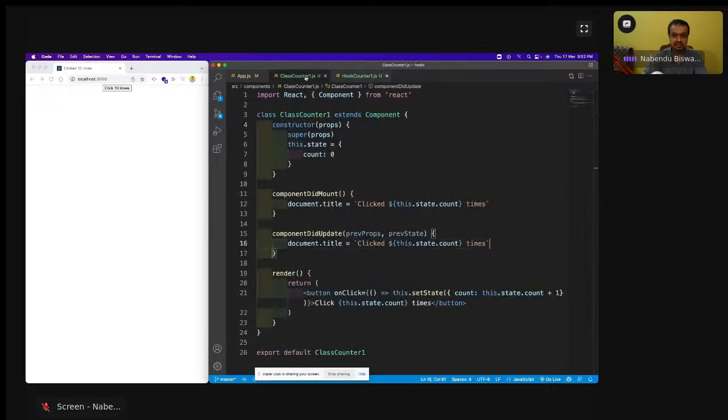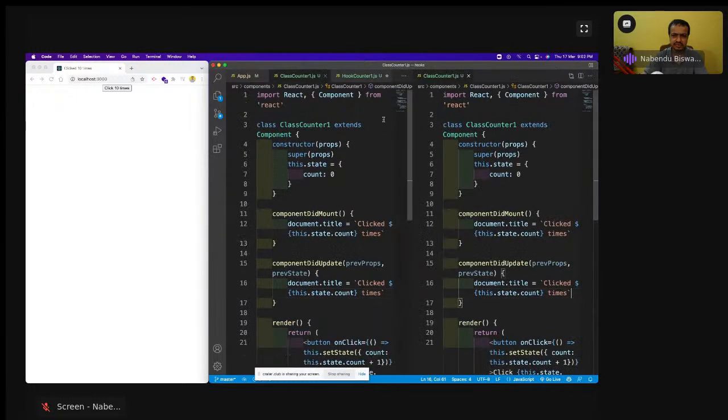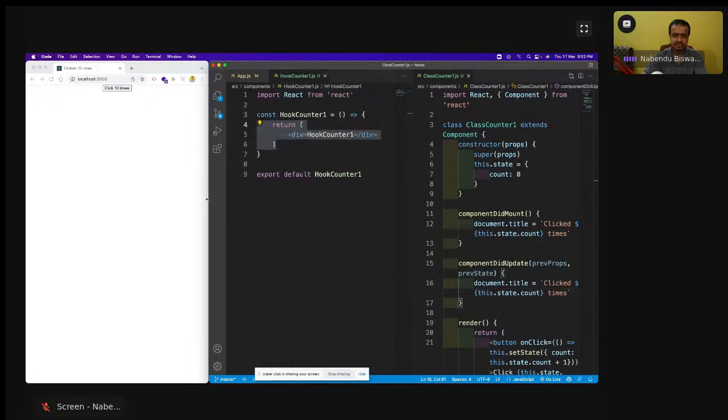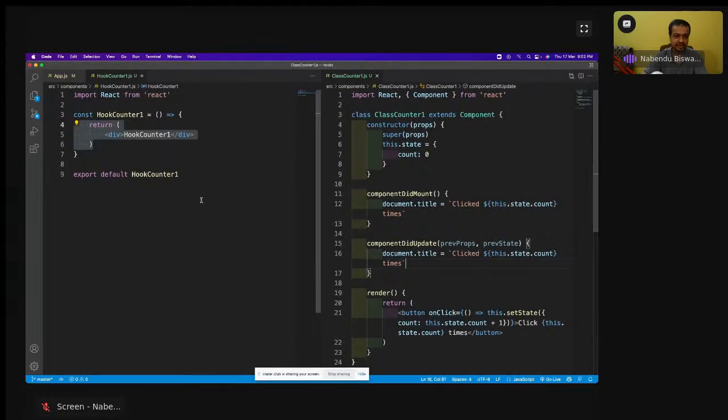Let me split this screen so that we can see both of them. So we are going to change it now. First thing is that this state is there. So how to do that? We have already seen, we have to create a state first.